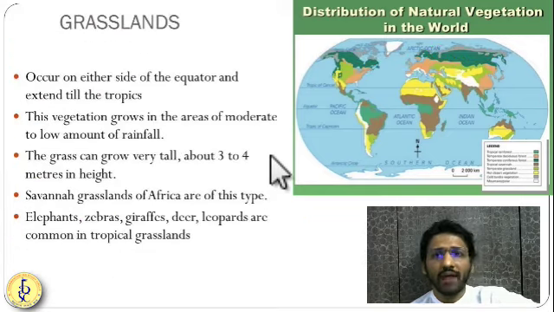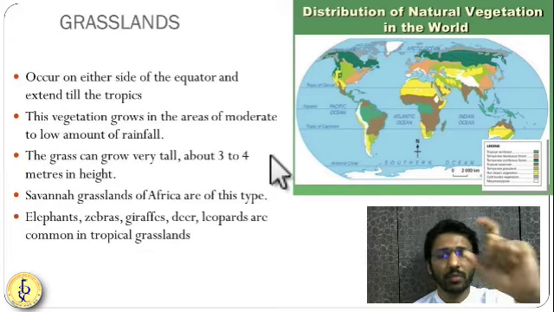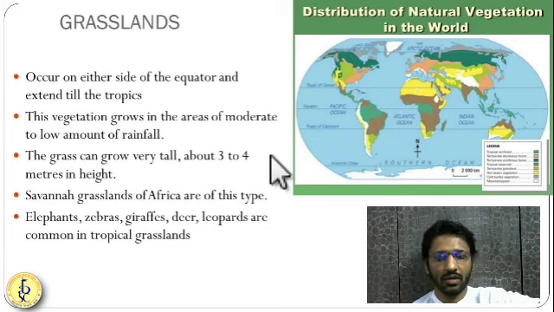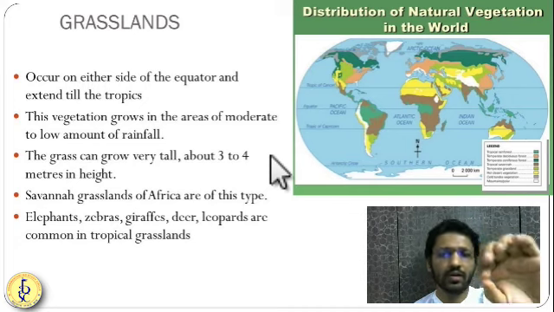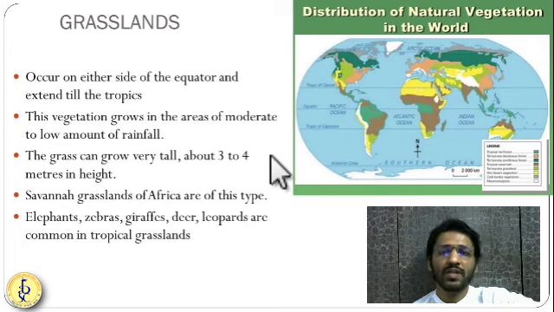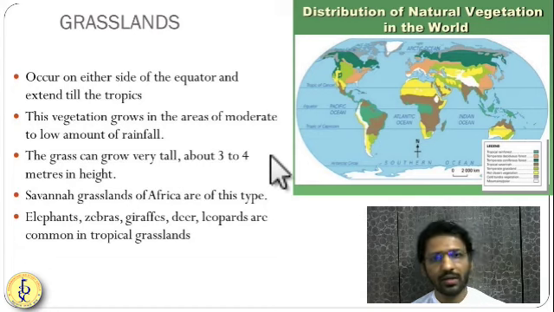Now, after this, let us go to the next type of vegetation, called grassland. The first type of vegetation was forest, where you have a good amount of rainfall and a good quantity of trees. The next type of vegetation is grassland. Grassland means grasses are dominant. Grasses are of two types, tall grasses and short grasses. Where tall grasses are dominant, it is called a tropical grassland. And where short grasses are dominant, you will call it a temperate type of grassland.